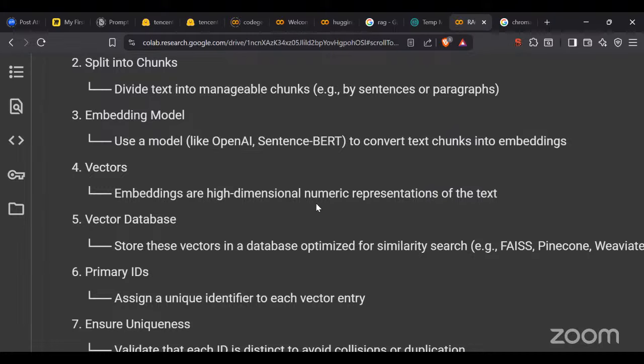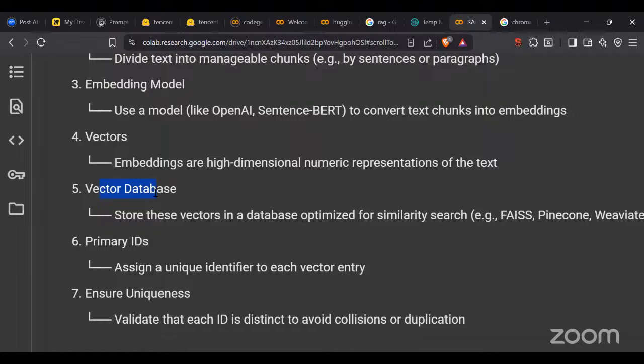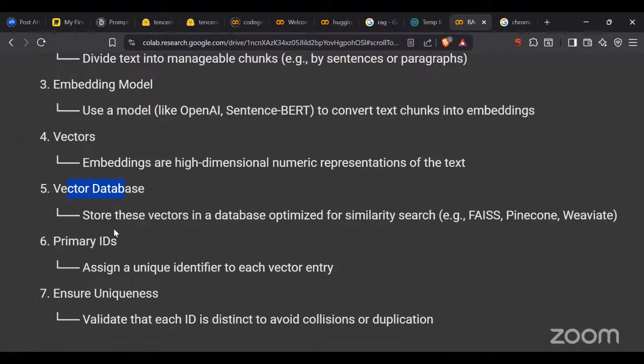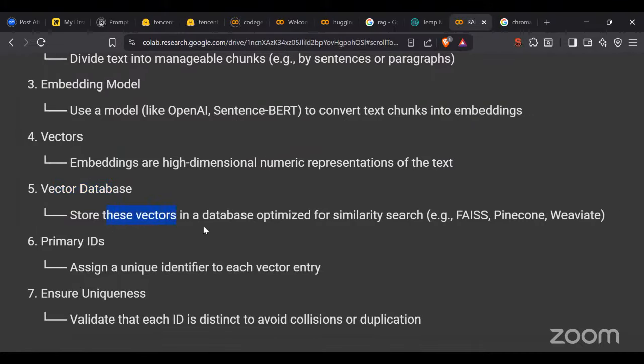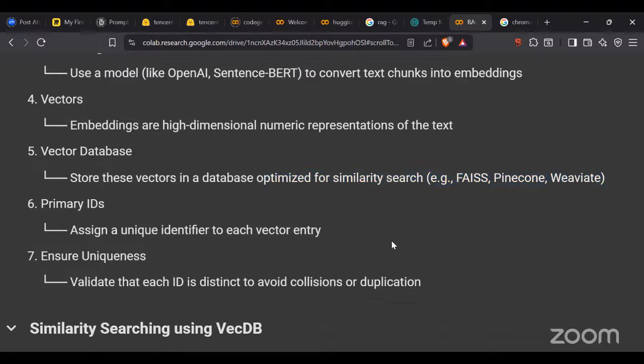Now to save that vector data, we need to have a vector database. So here we are going to have our vector database. This vector database is going to store the vectors, optimized for similarity search, like FAISS, Pinecone, and Weaviate, similarly like Chroma. In the same way, we are going to save it as a vector database.